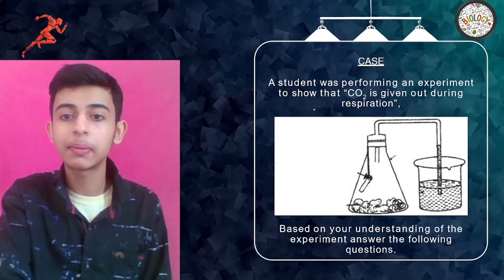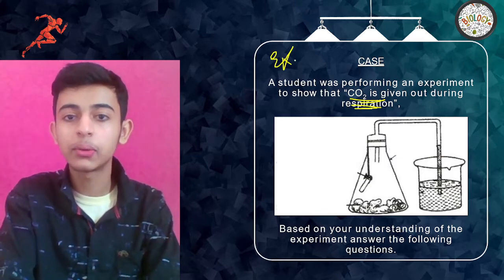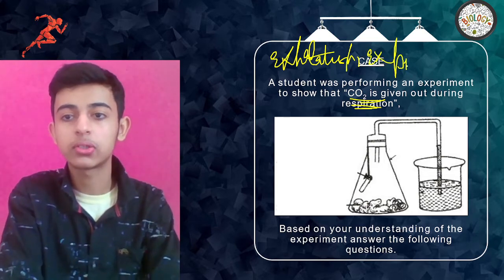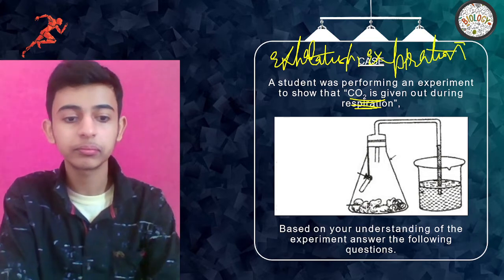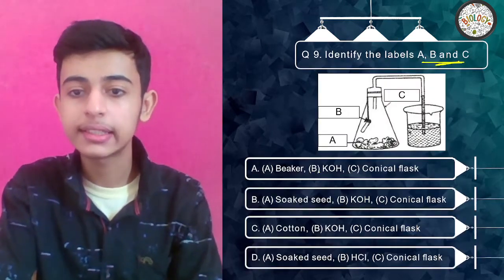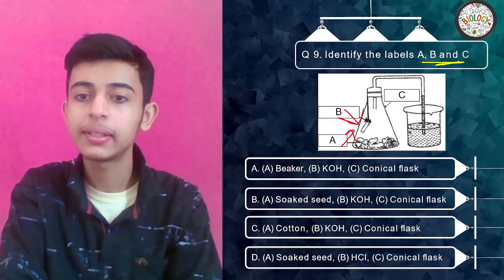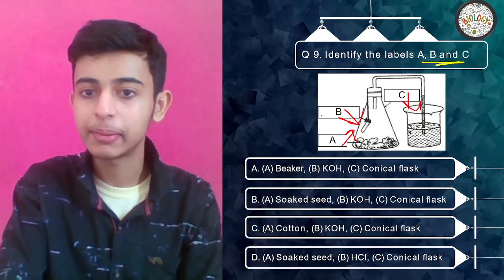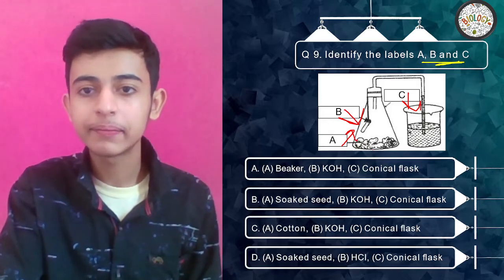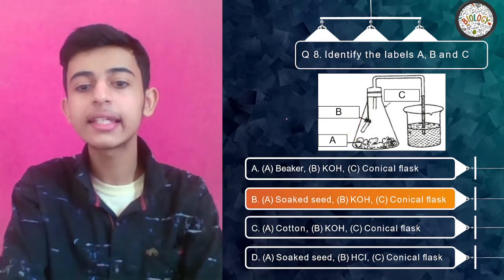A student was performing an experiment to show that CO2 is given out during respiration. When we exhale, during exhalation or expiration, you can say exhalation or you can even say expiration. Okay, identify the labels A, B and C. What is A, what is B and what is C? We need to label. Can we label? Tell me quickly. Okay. Your time's up.